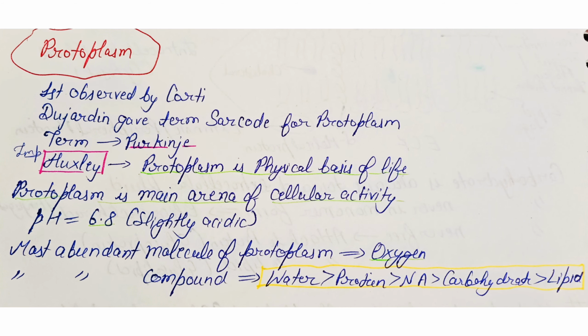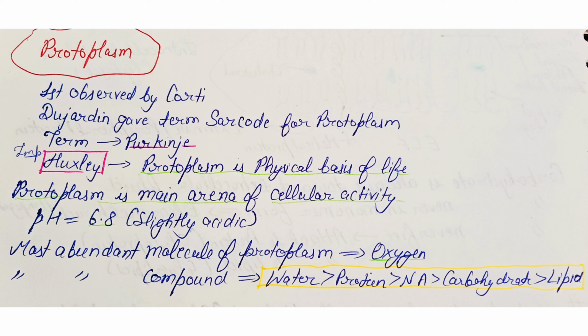Next concept is the protoplasm, also known as cytoplasm. Presence of protoplasm was first observed by Corti. Dujardin called it sarcode. And the term protoplasm was coined by Purkinje. Huxley called the protoplasm the physical basis of life.